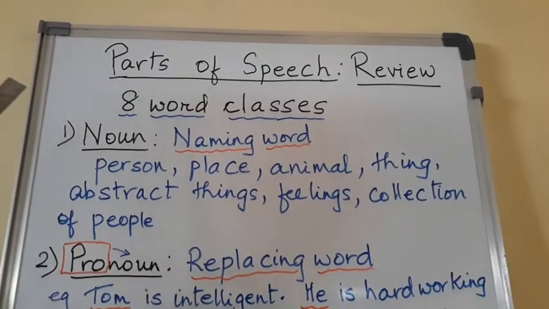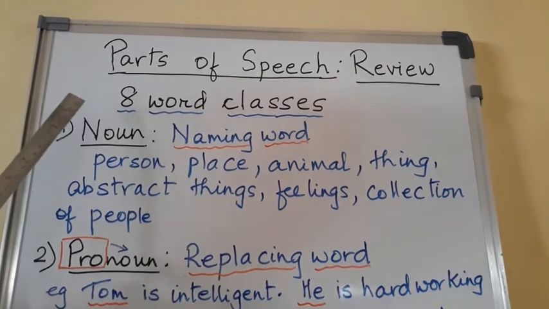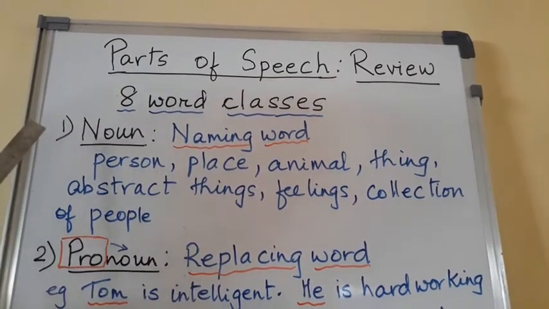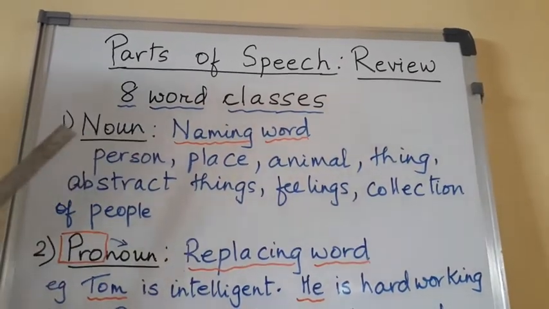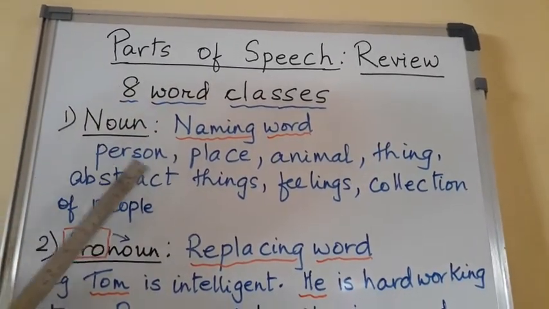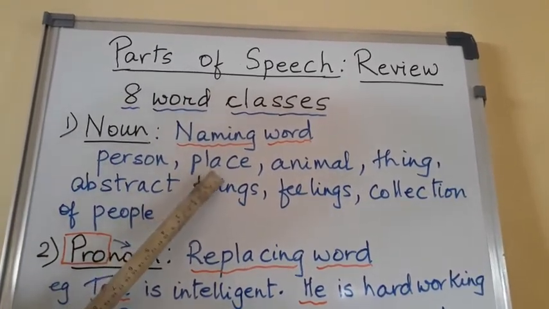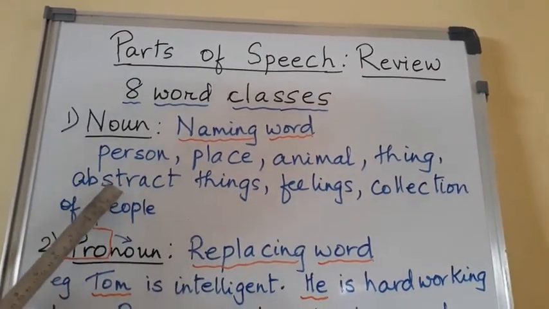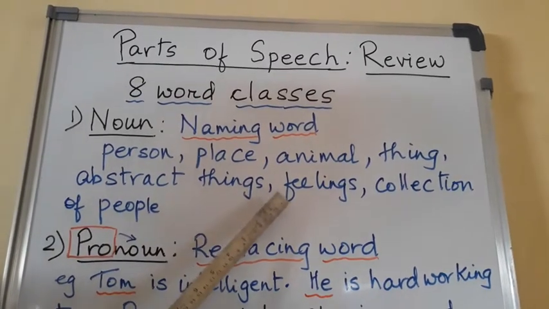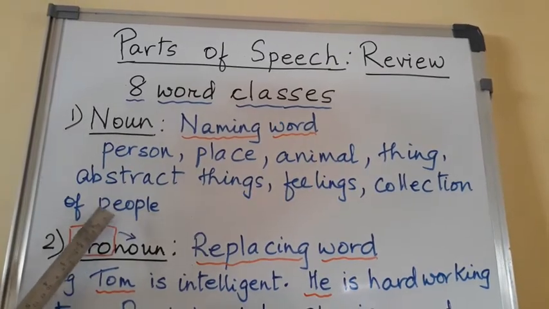So students, I come back to my first question. How many parts of speech are there? There are 8 parts of speech or 8 word classes. The first one is noun. A noun is a naming word. It names a person, place, animal, thing, etc. Person, Gita. Place, Delhi. Animal, rhinoceros. Thing, book. Abstract thing, beauty. Feeling, love. Collection of people, a bench of judges.